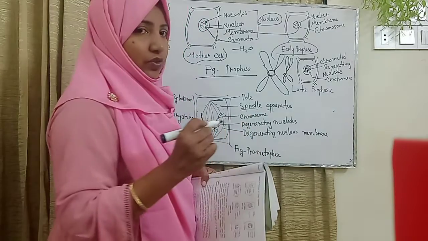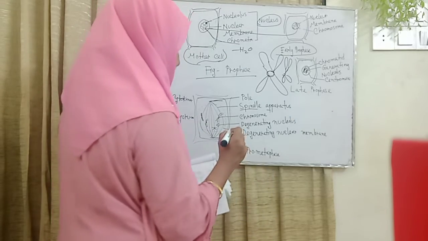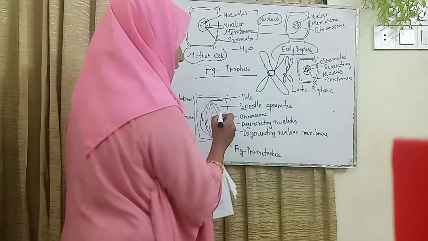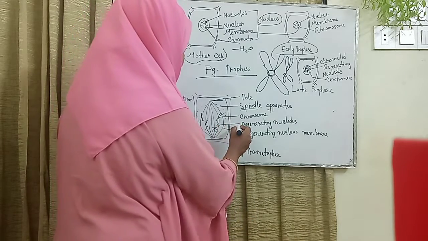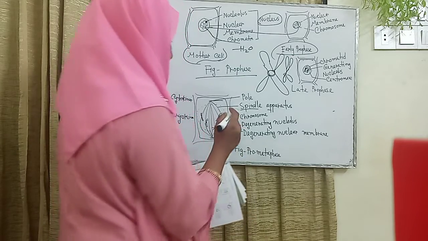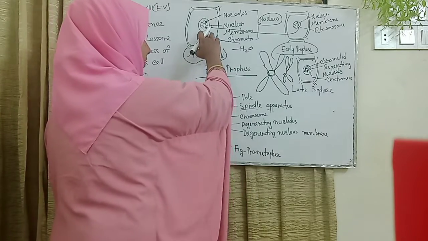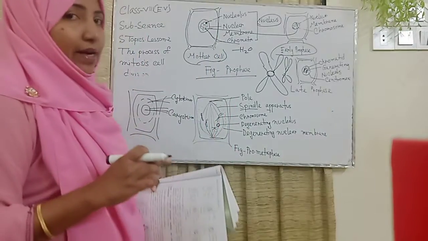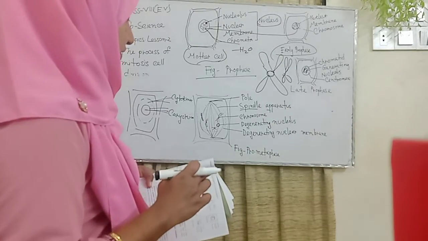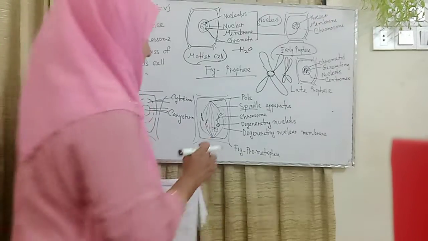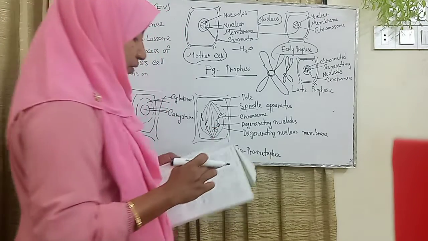Basically there is also the spindle apparatus, the chromosomes and the degenerating nucleus, my dear students. In the prophase stage the nucleus is visible, but in the pro-metaphase structure it is not visible.